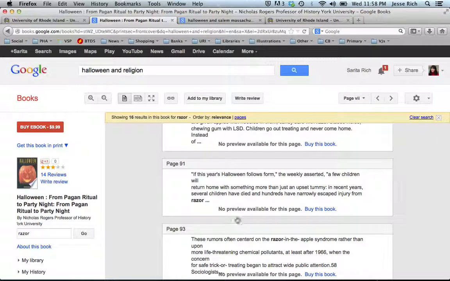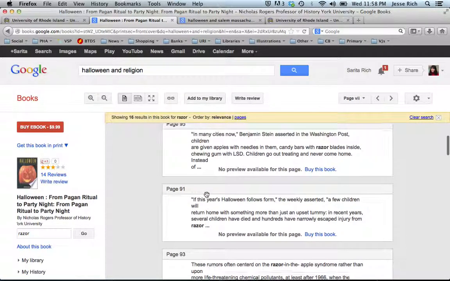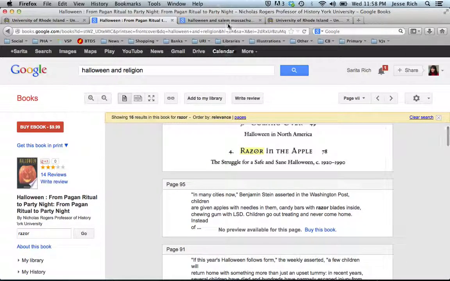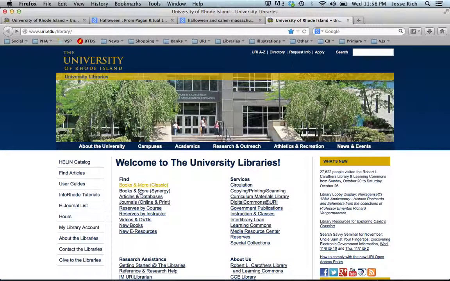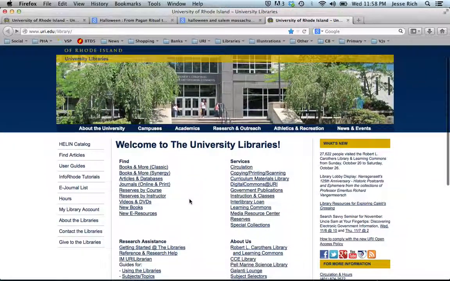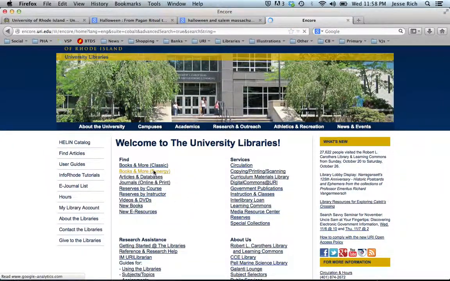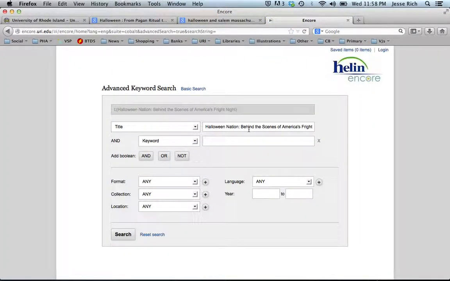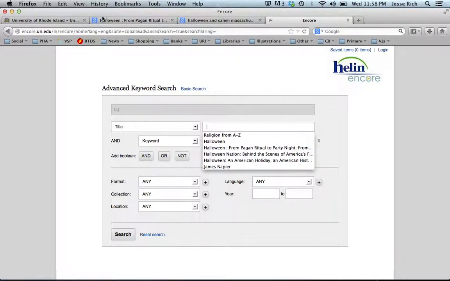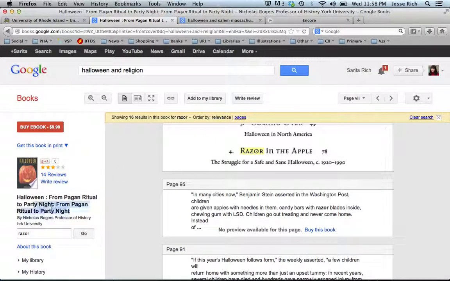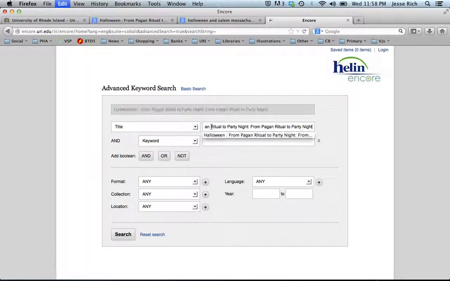So there is a way to get this book. We might need to see if URI carries it, and we can check it out and take it home. So let's go to URI Library page, and we'll go to Books and More and copy and paste the title and do a title search. That's the quickest way to find out whether or not the library has it.